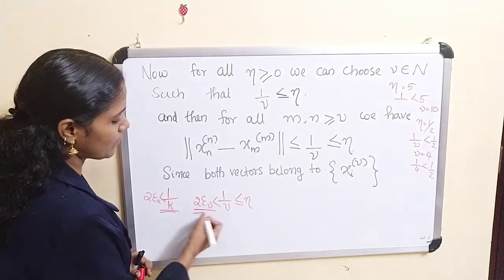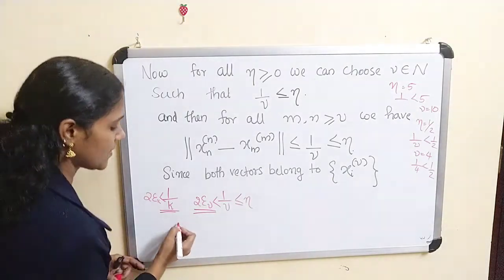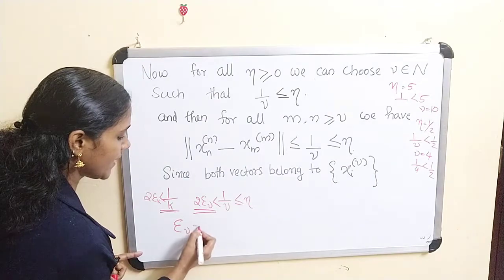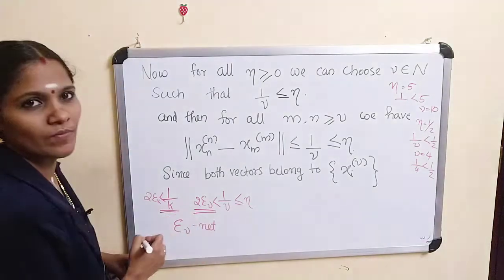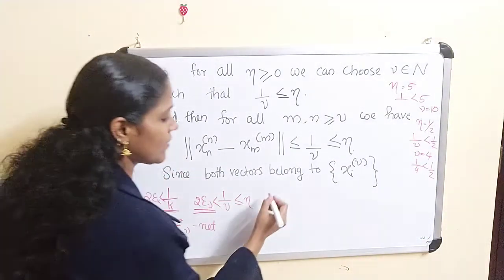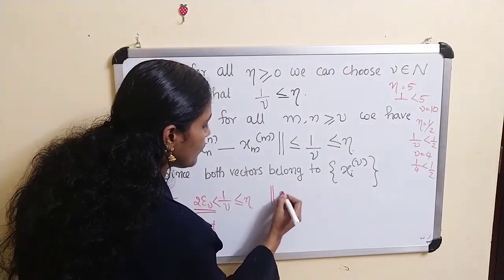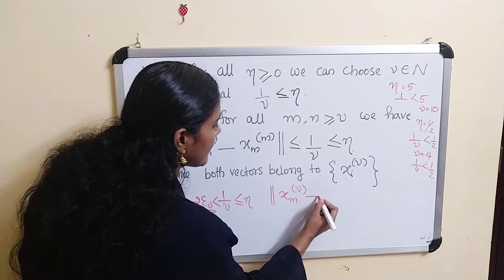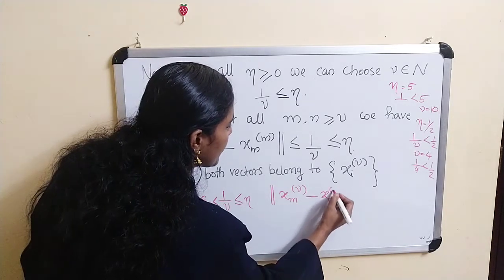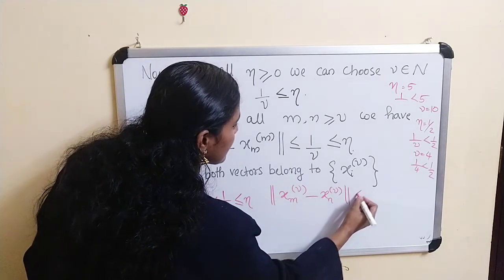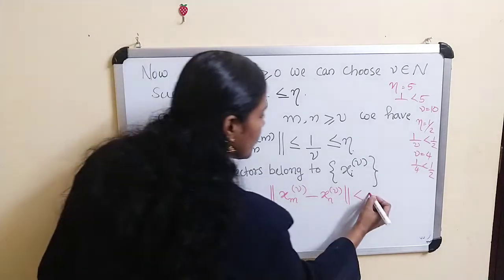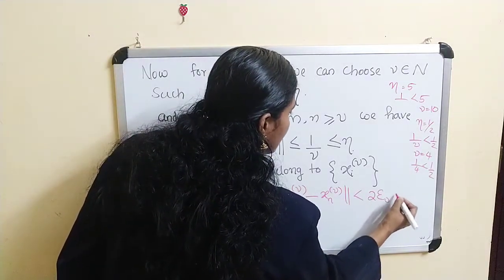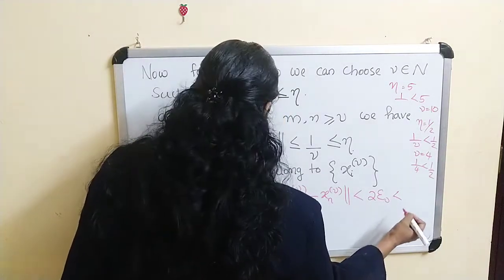Now what about 2 epsilon nu? If you consider the epsilon nu net and any elements, clearly the norm of xm nu minus xn nu is less than 2 epsilon nu, and this is less than 1 by nu.